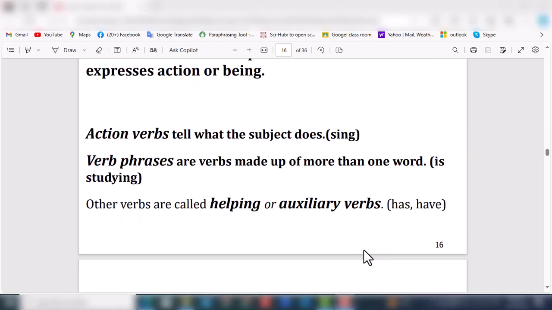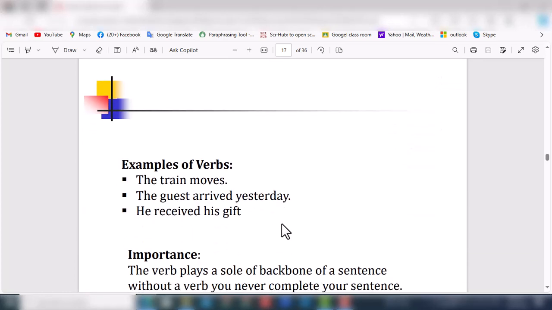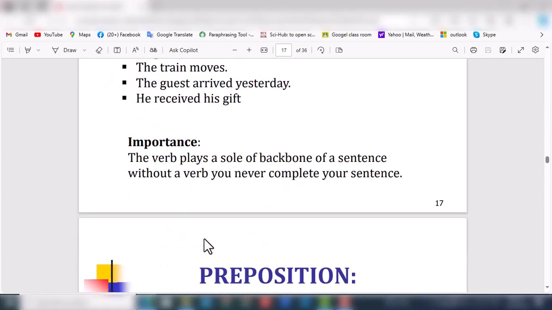We have done this in our previous lectures. If you haven't seen it, I suggest you go there and watch the lecture on auxiliary verbs and helping verbs. Auxiliary verbs have two types: primary auxiliary and secondary auxiliary. Examples: the train moves, the guest arrived yesterday, he received his gift. The verb is the backbone of a sentence. Without a verb, you never complete your sentence. There is much importance of the verb in sentences, even in language.